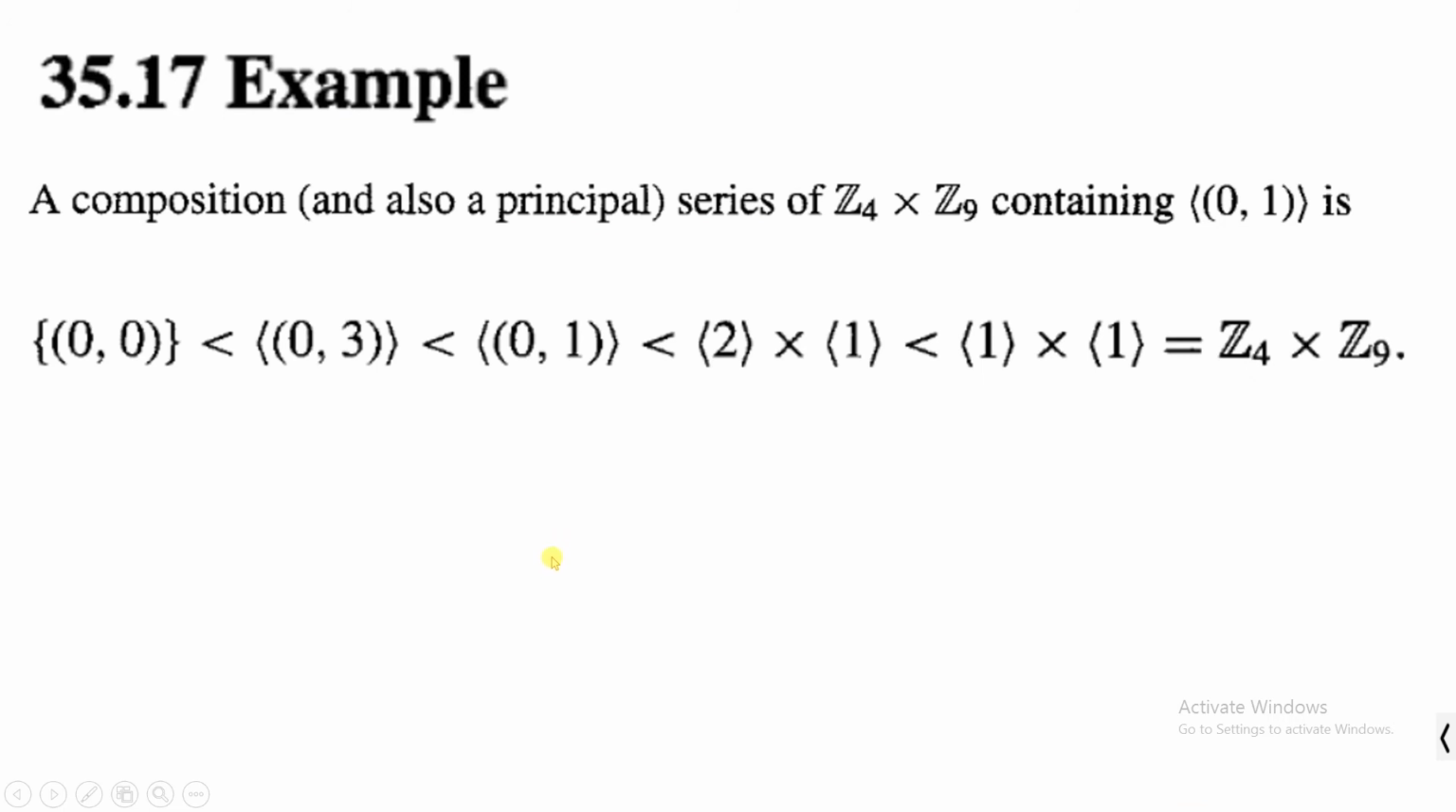So here you can see an example. Here you already know that the cyclic subgroup generated by (0, 1) is a normal subgroup of Z4 cross Z9, and here you can see a composition series of Z4 cross Z9 containing the cyclic subgroup generated by (0, 1) in the series. So this is an example of the previous theorem.